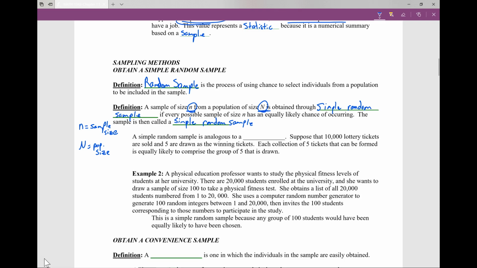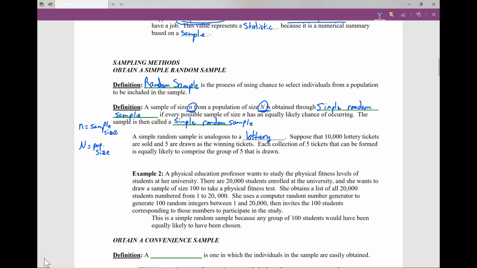Okay, so looking at this, a simple random sample is analogous to a lottery. Suppose that 10,000 lottery tickets are sold and 5 are drawn as the winning tickets. Each collection of 5 tickets that can be formed is equally likely to comprise the group of 5 that is drawn.